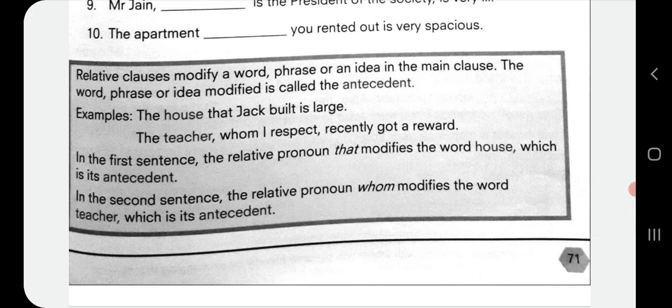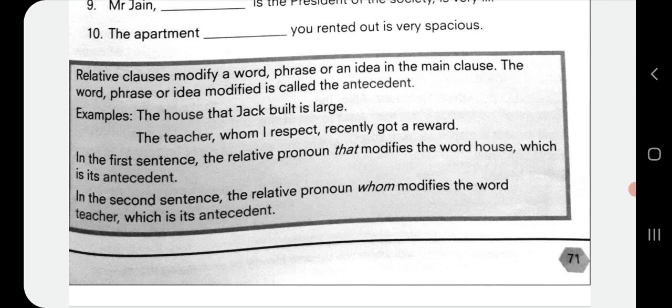Now, relative clauses modify a word, phrase or an idea in the main clause. The word, phrase or idea modified is called the antecedent. So see here students, a very important point. Whenever we are using relative pronouns in the sentences, the word to which the relative pronoun is modifying, or whichever noun it is giving information about, that is called an antecedent.